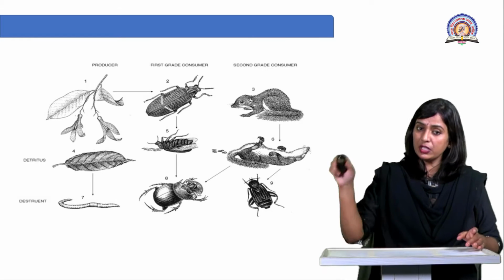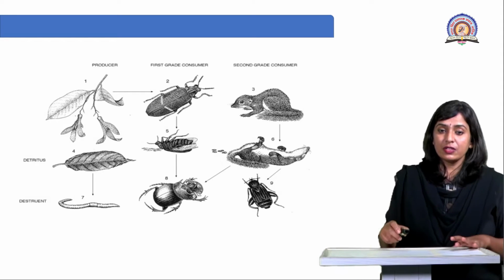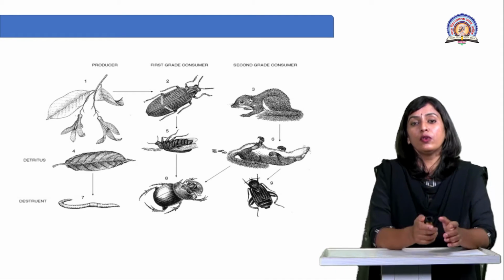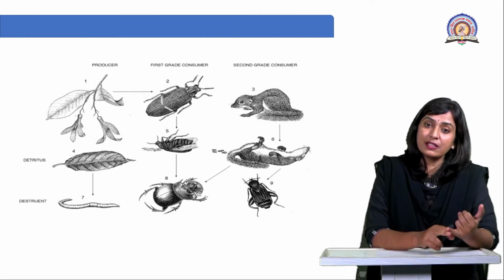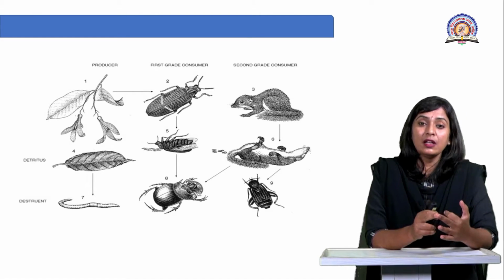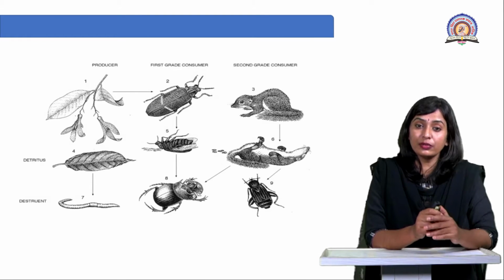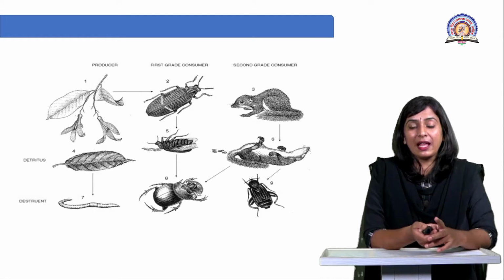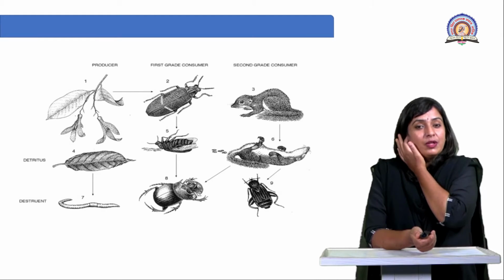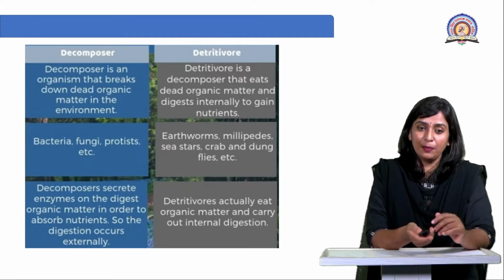So the energy keeps on circulating in the ecosystem with the help of a variety of organisms. Not only the earthworm, but some insects are also there, and along with that, fungi and bacteria are also there. They play a very important role. Even snails are not lagging behind. So all of them play an important role in the decomposition of our organic matter.